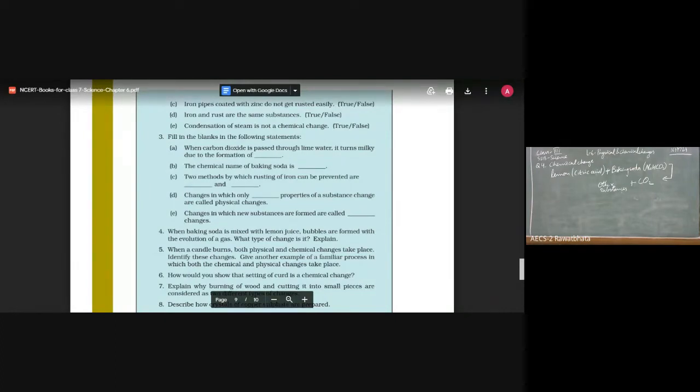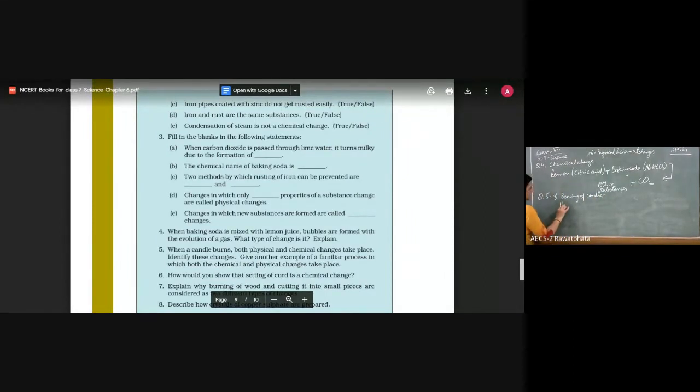Question number 5. A bit tricky question. I want to know the answer from my kids here. It says, when a candle burns, first example, burning of candle.